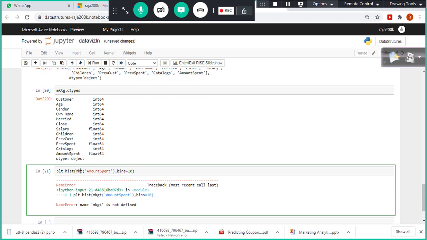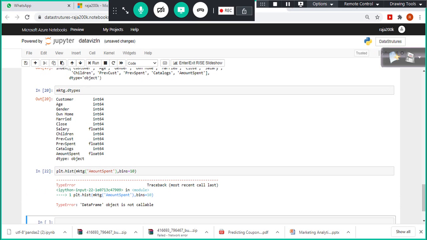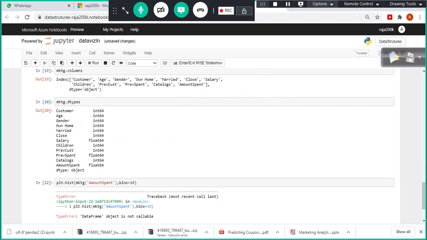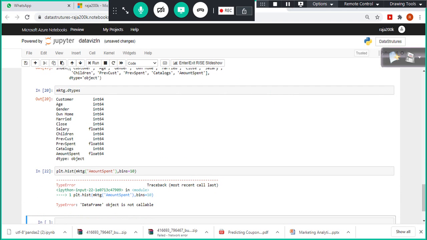MKTG. Sorry, this is not a function. This is the slicing operator, another way of fetching one specific column.